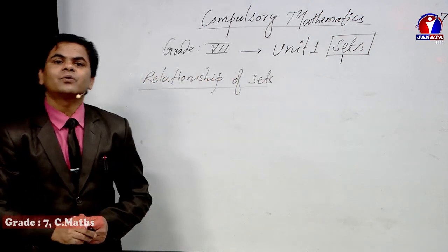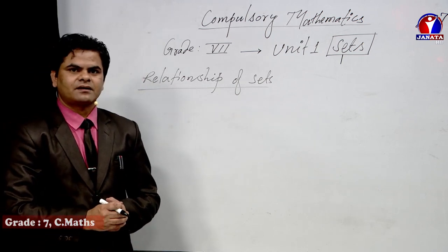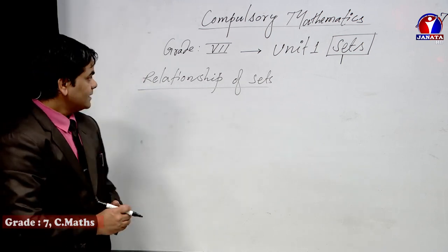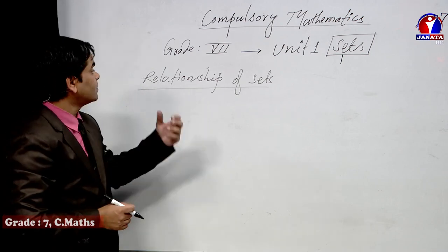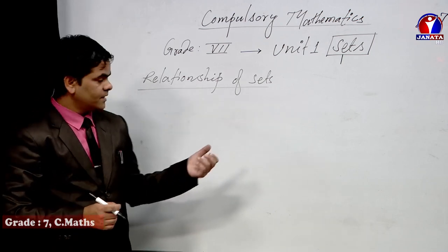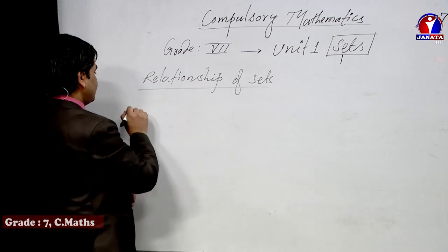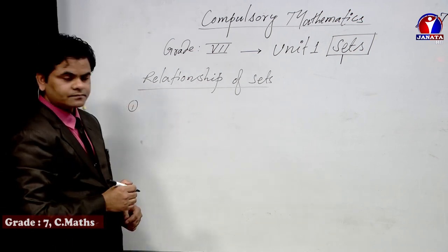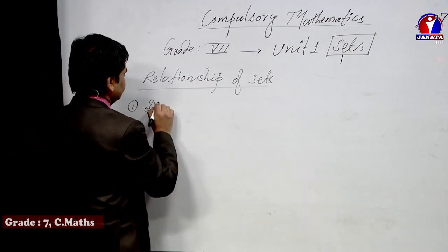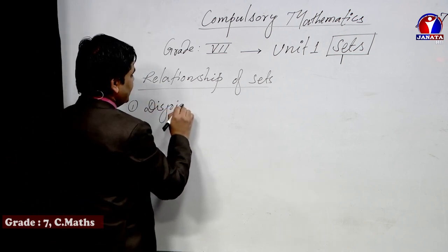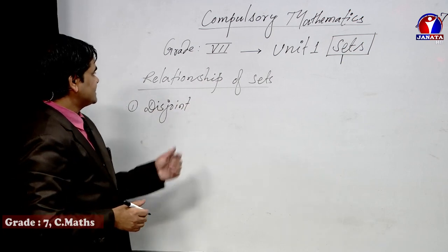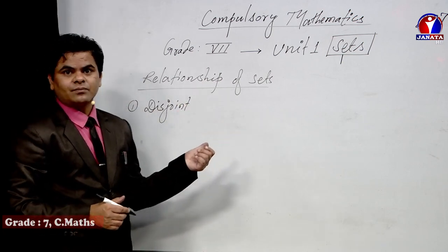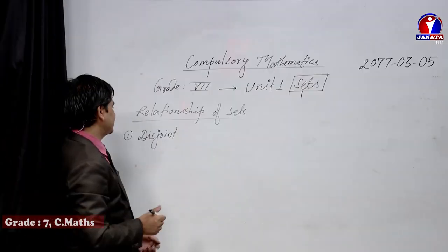If there are 2 or more than 2 sets given in the question, a certain relation can be established among them. So what are the relationships? The first one is disjoint. We can write them as types of set as well, but this type of relation can be established within 2 or more than 2 sets.